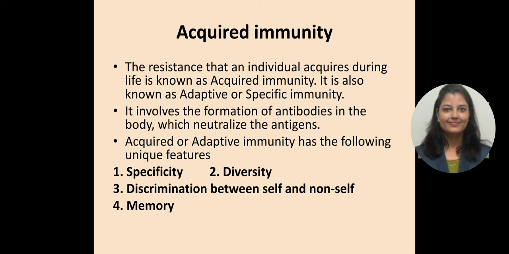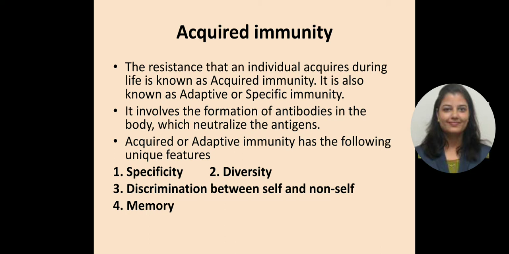Then number 2 is diversity. It can recognize a vast variety of diverse pathogens or some foreign molecules. So diversity means they can recognize or identify many kinds of pathogens. Number 3 is discrimination between self and non-self. Okay, this is again an important feature, that is it differentiates between body cells, like our own body cells, and some foreign molecules, which are non-self.